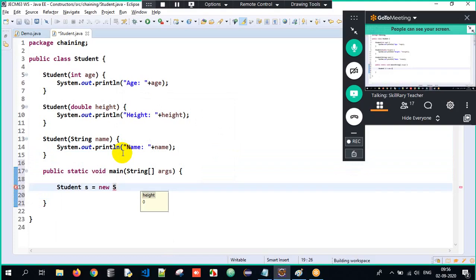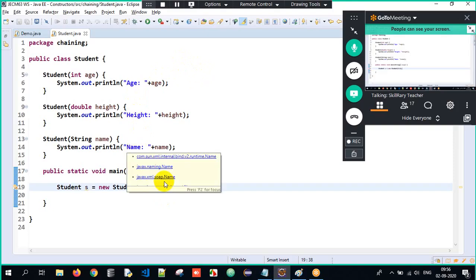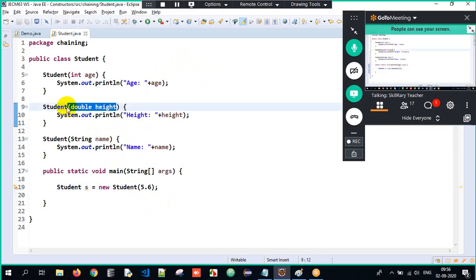Okay, so here I am passing 5.6. When I pass 5.6 here, which of the three constructors will get executed? Sir, it's common sense, sir. I am passing 5.6. Obviously, the second constructor will get executed because this is double and I'm passing a double value.